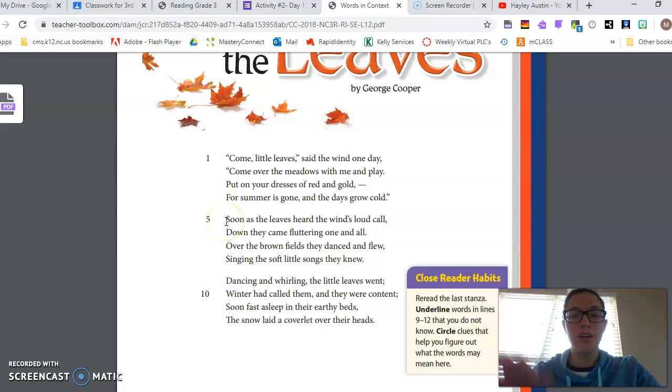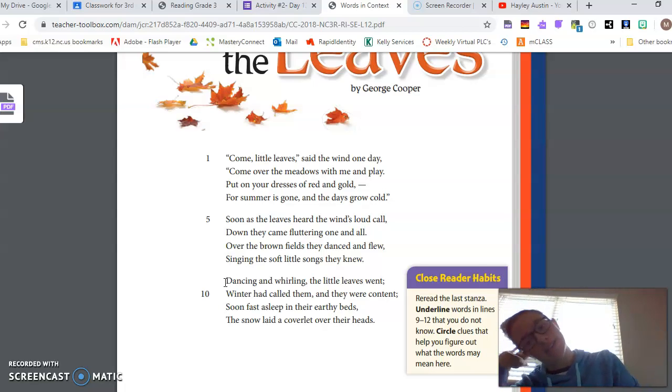Soon as the leaves heard the wind's loud call, down they came fluttering one and all. Over the brown fields they danced and flew, singing the soft little songs they knew. Dancing and whirling the little leaves went. Winter had called them, and they were content. Soon fast asleep in their earthly beds, the snow laid a coverlet over their heads.